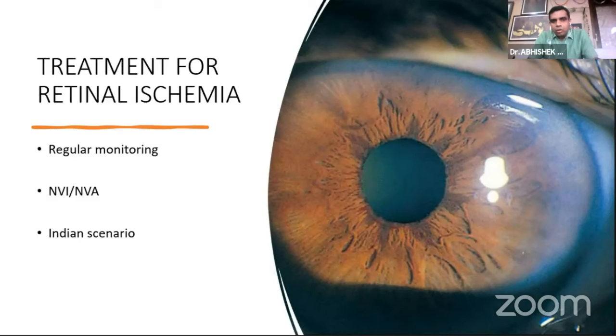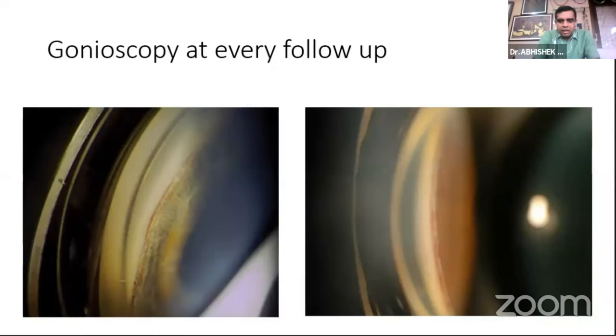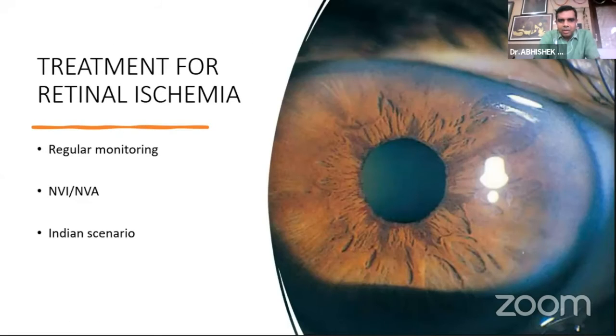Although in an Indian scenario, if you have extensive CNP areas on angiography, you right away go for a pan-retinal photocoagulation and do not wait for an NVI or an NVA, because we know that sometimes the patient loses follow-up, and when they come back, they have an extensive neovascular glaucoma, and then intervening becomes very difficult, and you can't do very effective pan-retinal photocoagulation. So once you have the time and you see CNP areas that are extensive, then you should immediately go for a PRP with multiple sittings and settle the disease then and there.